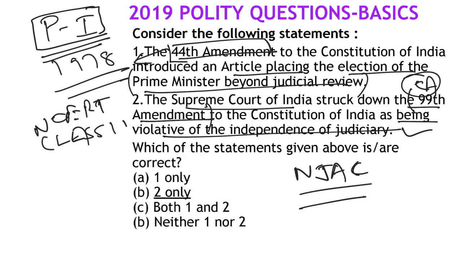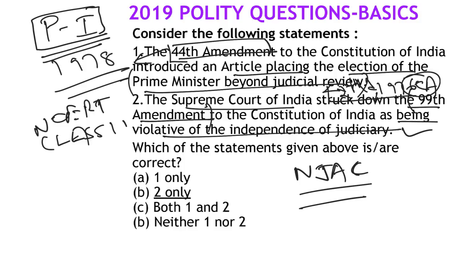First one is the 44th Amendment 1978. The statement says it introduced an article. Actually it had deleted the provision. The provision that election of Prime Minister should be beyond judicial review was introduced by the 42nd Amendment 1976. Again, if you look at the context, 42nd Amendment, Indira Gandhi's times, because the election of Indira Gandhi was declared null and void by the Allahabad High Court in the famous Rajnarayan case.